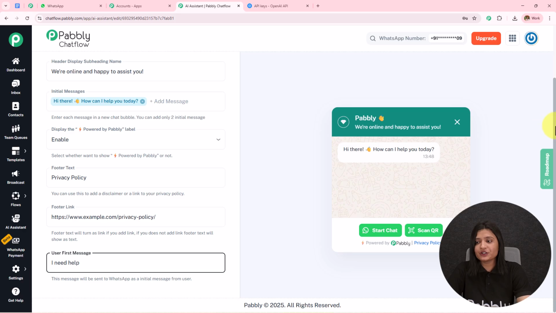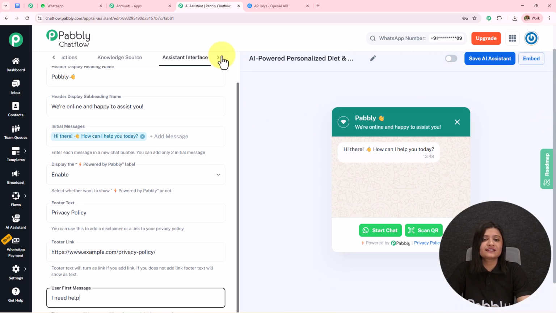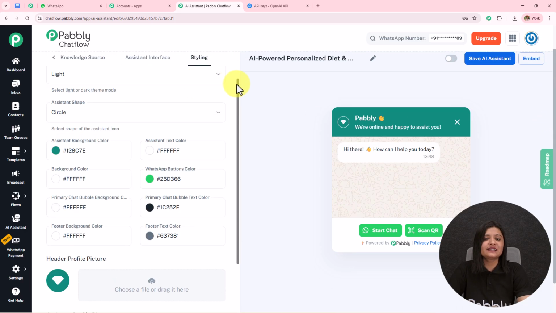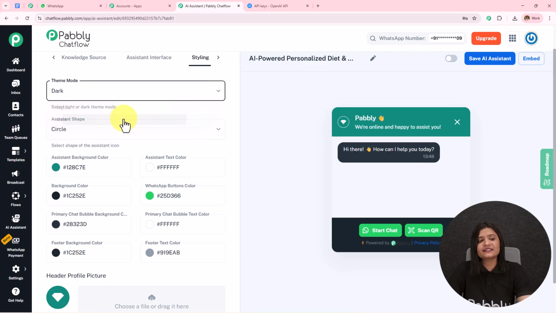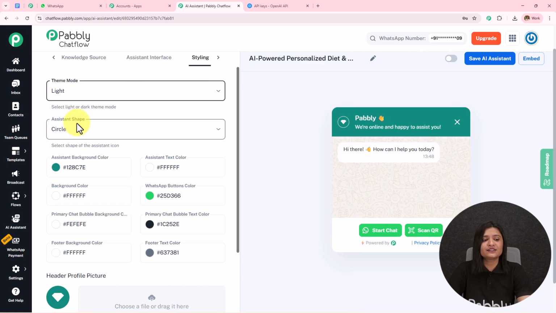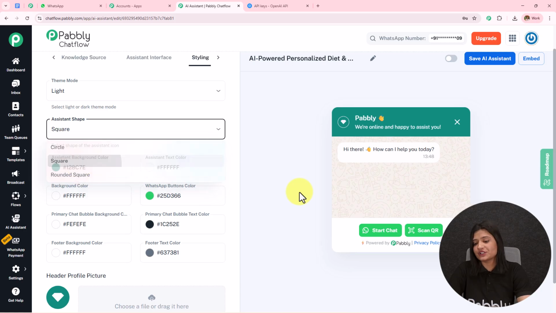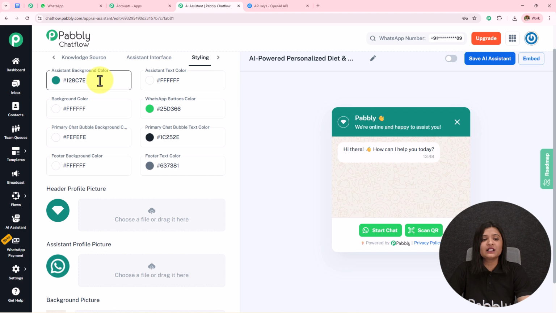Moving on towards the next and final step, which is choose the style link. If I open the style link, I have selected the theme mode as light. You can select dark also. Then we have this assistant shape, which is circle, square and rounded square. You can set this according to your choice and preference. We have this background color, text color, button color. You can set this according to your choice and preference. I'm going to keep it as default.